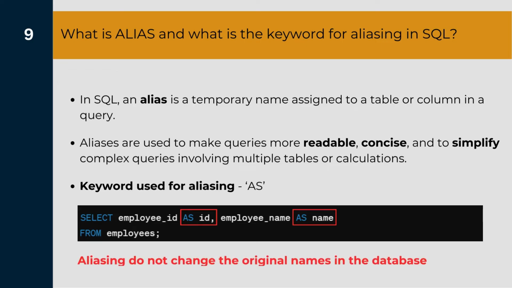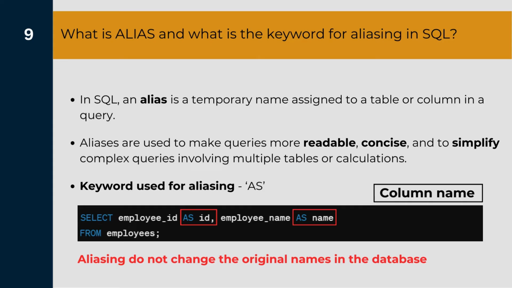That means aliasing can never change the column names in a particular table, and it can only show you the temporary name in a particular view. Now these temporary names, as we already discussed, can make things more readable, concise, or in some cases when you don't want to show the original name of the columns to maintain some privacy, this can also be helpful.